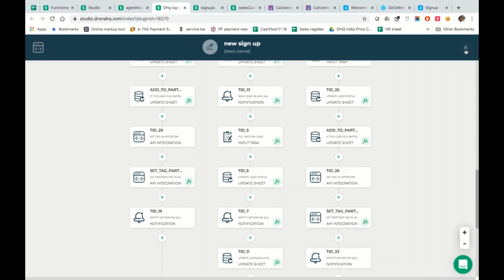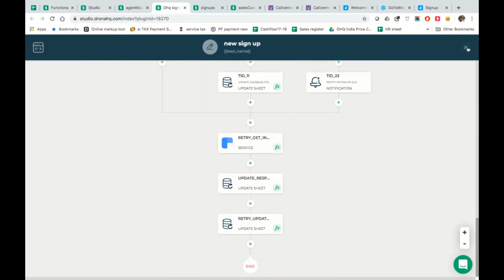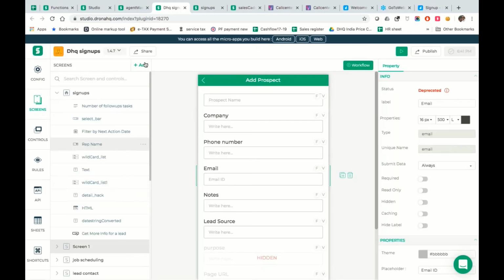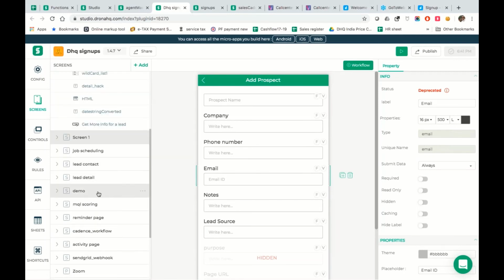Now again, with the standard CRM module, we wouldn't have really got any of these features, but here we could configure it depending on our requirement. So that's another thing which is happening.